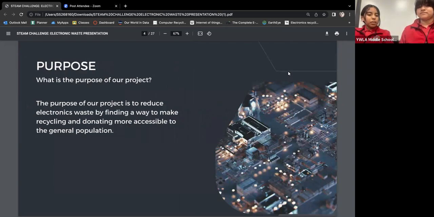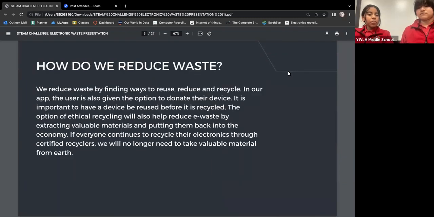What is the purpose of our project? The purpose of our project is to reduce electronic waste by finding a way to make recycling and donating more accessible to the general population. How do we reduce waste? We reduce waste by finding ways to reuse, reduce, and recycle.